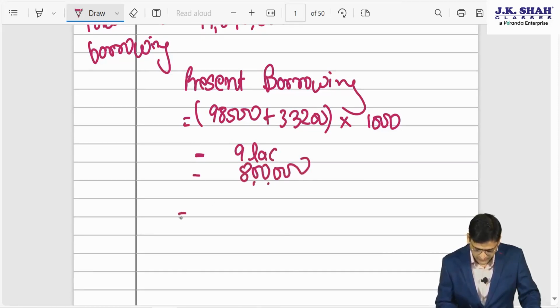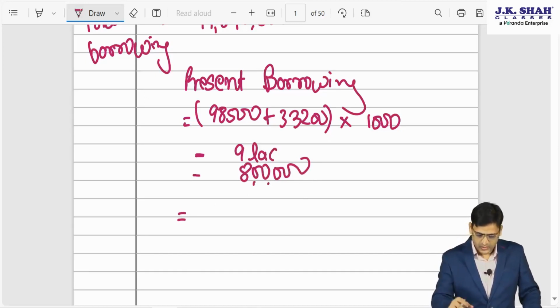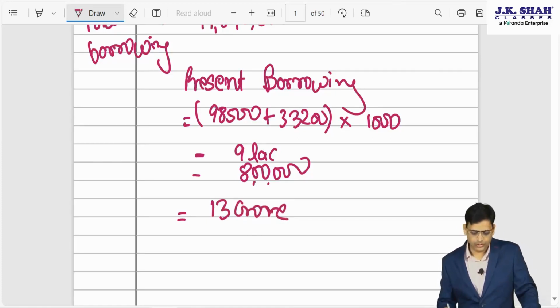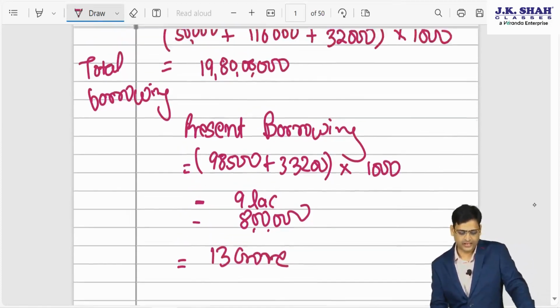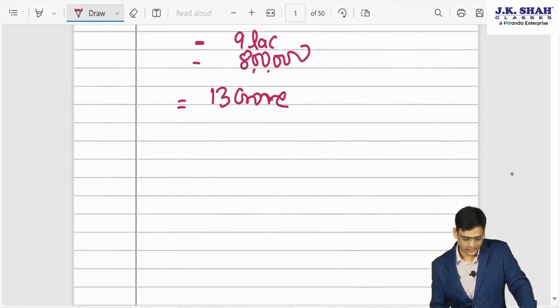So now let us find out how much it comes to. This is coming out to be 13 crore. Now your present borrowing is 13 crore, and your total borrowing is 19 crore 80 lakhs.